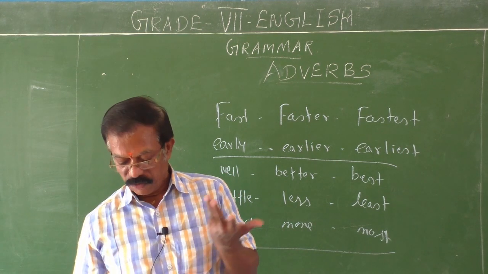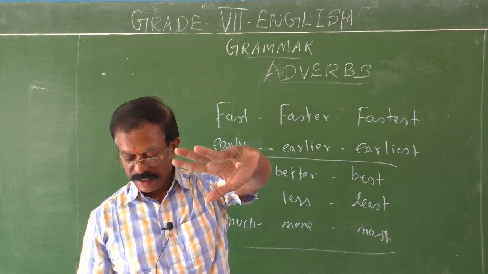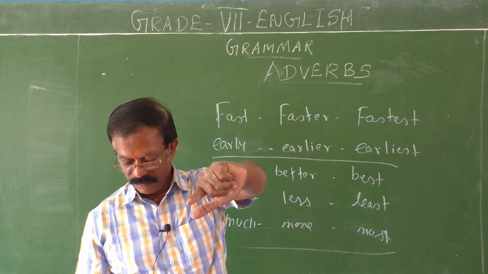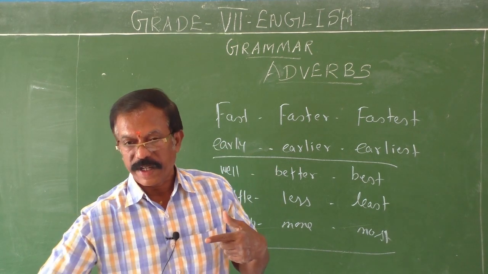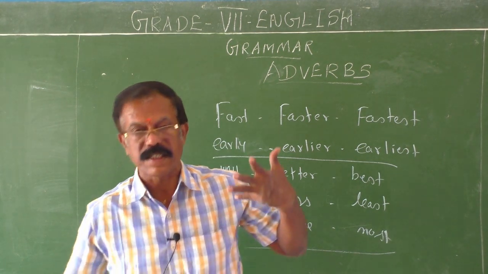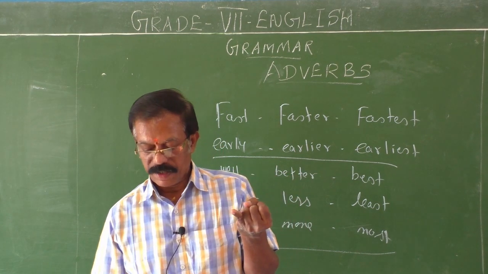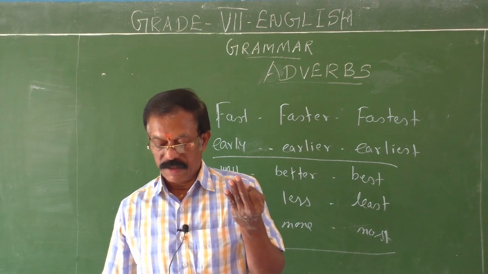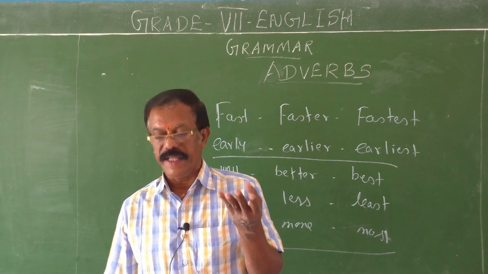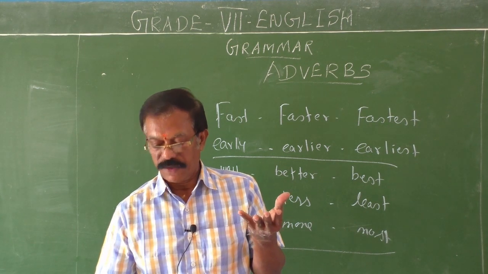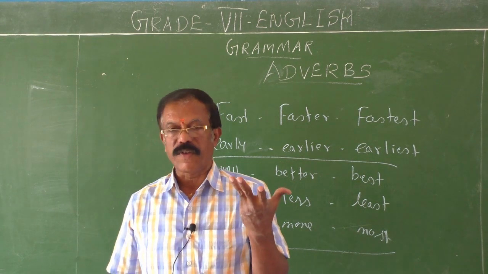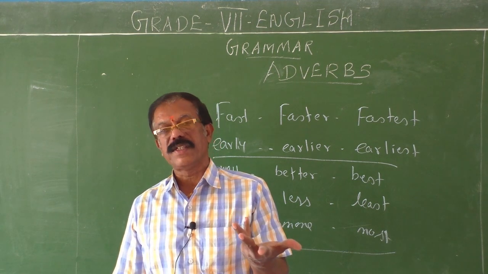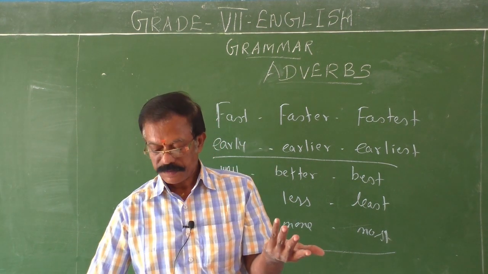Adverbs may be classified into 4: simple adverbs, interrogative adverbs, conjunctive adverbs and relative adverbs. Then what I explained to you? Kinds of adverbs. Adverbs of time, place, manner, frequency, degree or quantity, reason, affirmation, negation and interrogation.